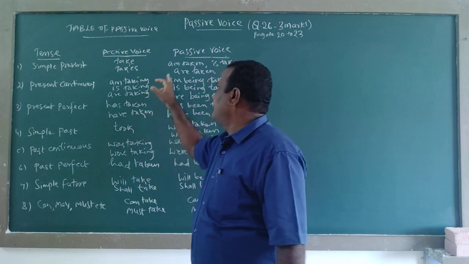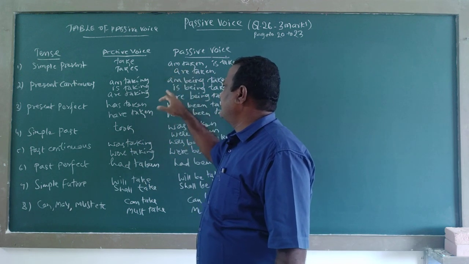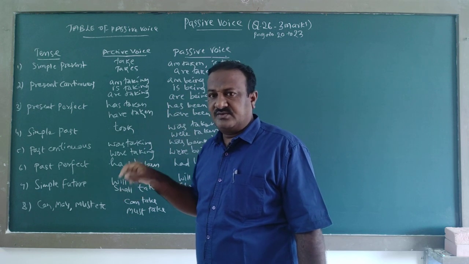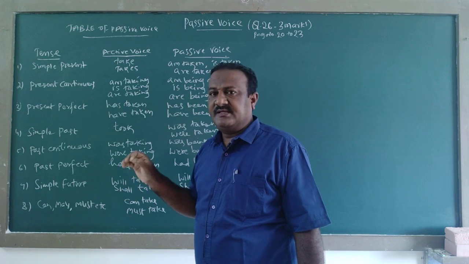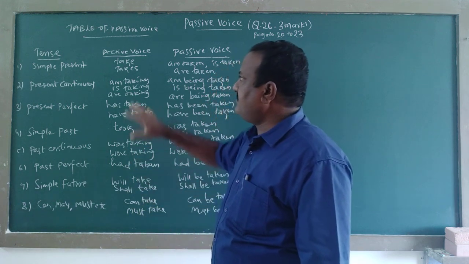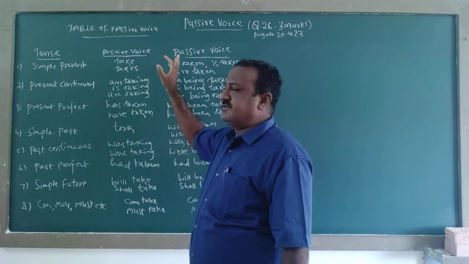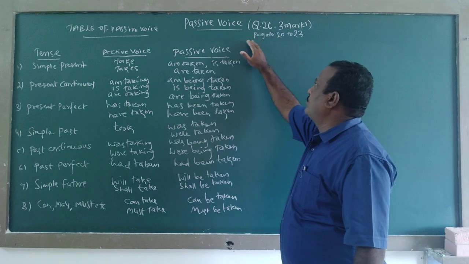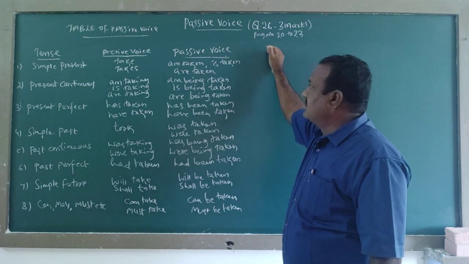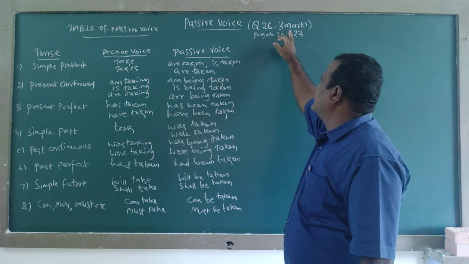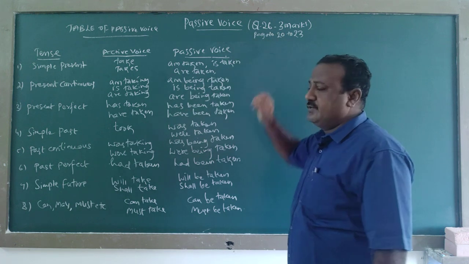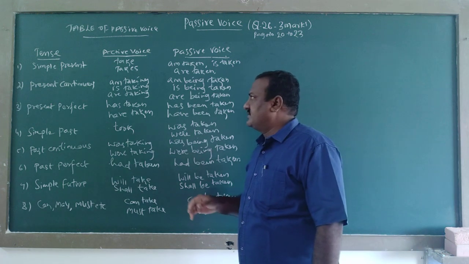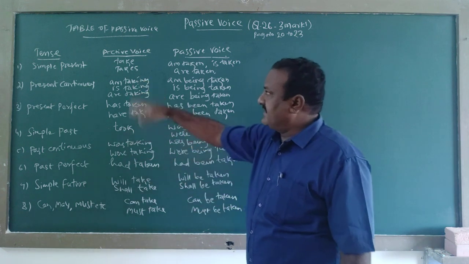Subject we have to see, then which one we can write, the passive form. That is also very important. So, that is the table here, passive voice in your workbook, question number 26, 3 marks, page number 22, 23, related to passive voice.